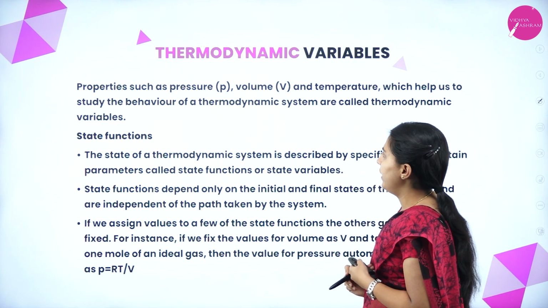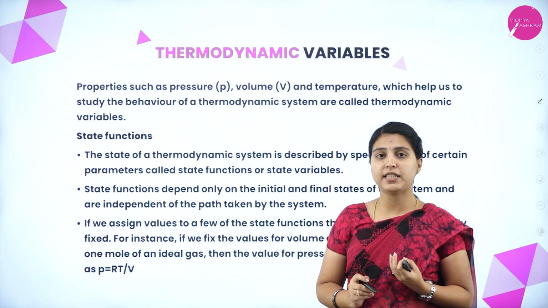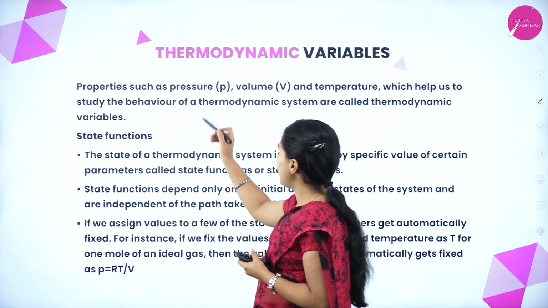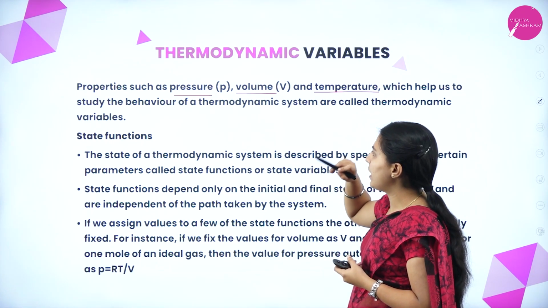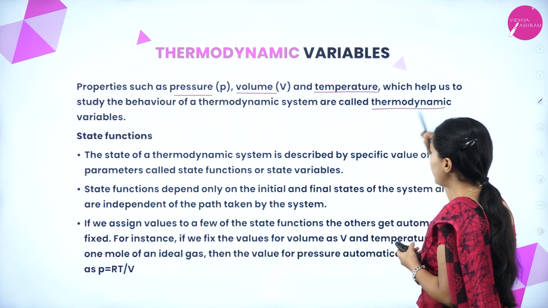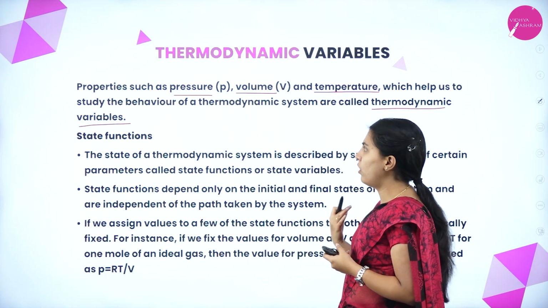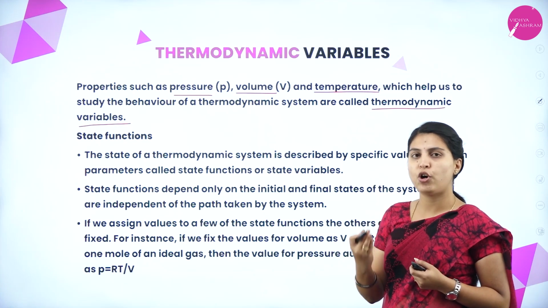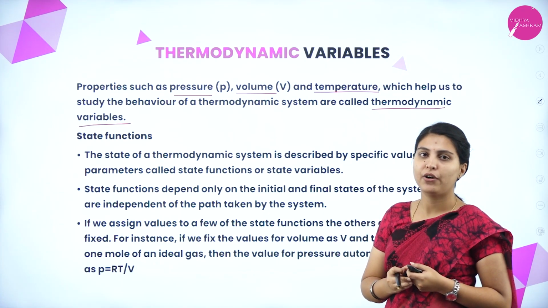Next, thermodynamic variables. Mostly the major thermodynamic variables are pressure, volume and temperature. Properties such as pressure, volume and temperature, which help us to study the behavior of a thermodynamic system, are called thermodynamic variables. To study the overall thermodynamic reactions or any kind of behavior, you have to know the properties of pressure, volume and temperature. So we call them thermodynamic variables.